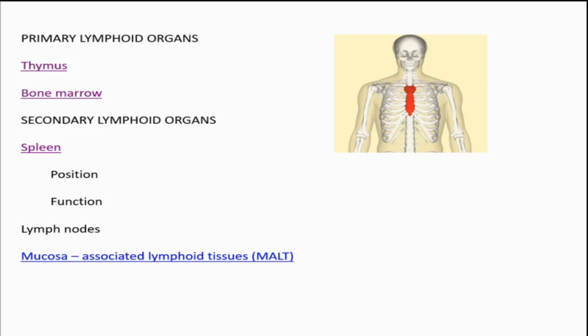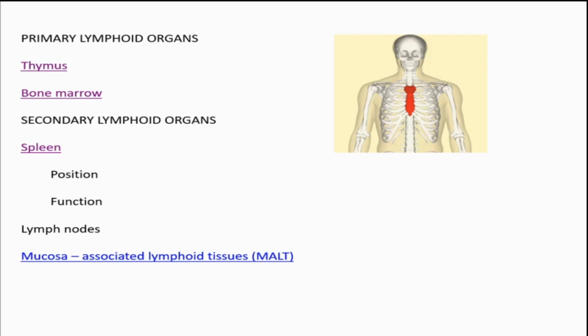They are simply nothing but lymphoid tissues present in the mucosal epithelial lining. These lymphoid tissues are called MALT, mucosa associated lymphoid tissue, because they are associated with the mucosal lining. Mainly three types are present.